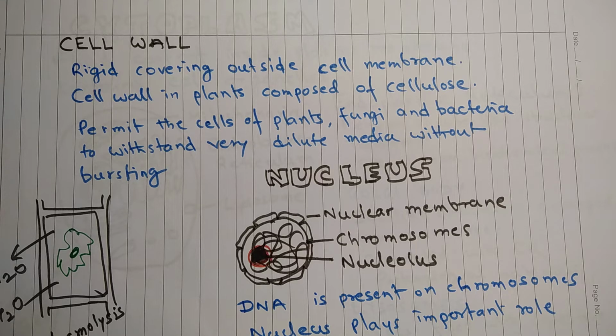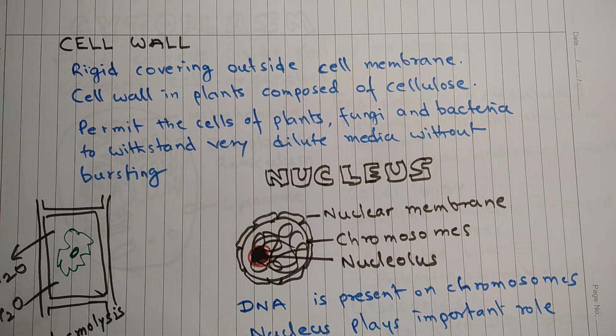Because once the cell is in dilute media, water will enter the cell and this will put huge pressure on the cell. So there is a chance of cell bursting. Now because of presence of cell wall, this bursting of cell is prevented.